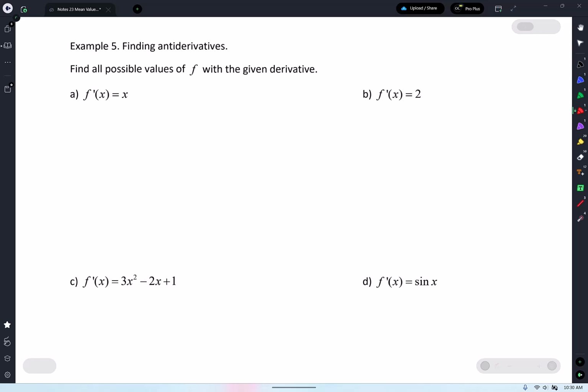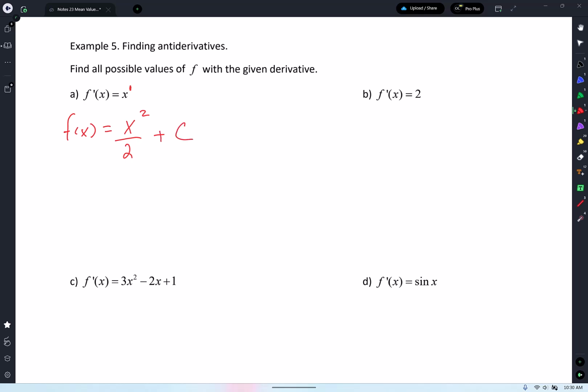All you're doing is practicing getting antiderivatives. So see, find all possible values of f with the given derivative. If it says all possible values, you're just going to put plus c. Hey, no, Yanni, that's a demerit. It's not, miss. I'm kidding. All right, here we go. What is the antiderivative of x? Add 1 to the power, x squared over 2. Maybe some of you are already saying 1/2 x squared. That's fine. But add 1 to the power, divide by that number, and then I put a plus c. There it is.